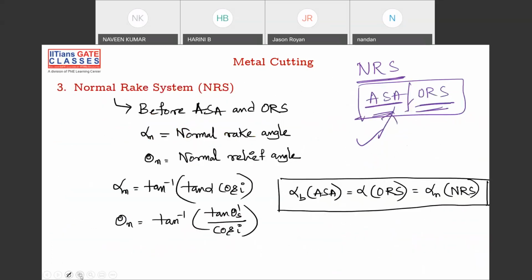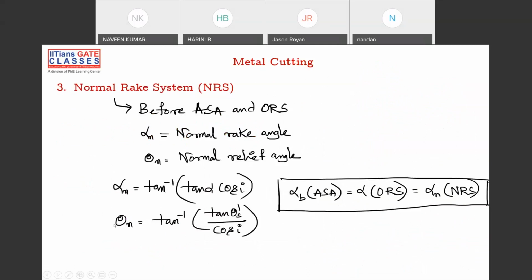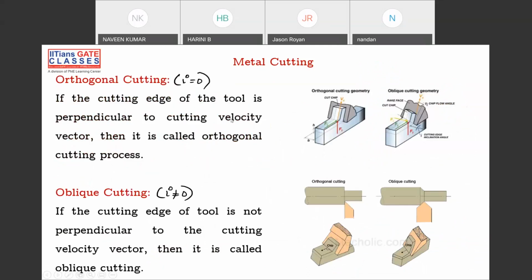Okay, let me remove this. There is one more important thing. You have to know the difference between orthogonal cutting and oblique cutting. Orthogonal cutting, you can easily see in the diagram itself. Your cutting edge is this, and your velocity is this. This is the tool, this is the workpiece, and this of course is the chip.